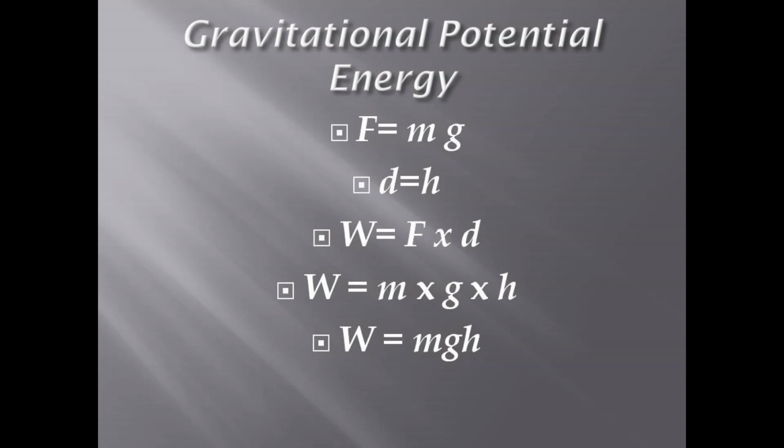Now we know that work is equal to force into displacement. This we already knew. So W, the work done, is equal to m into g into h, where m is the mass, g is the gravity and h is the height. In a nutshell, we can say W is equal to mgh, and this is the expression for gravitational potential energy.